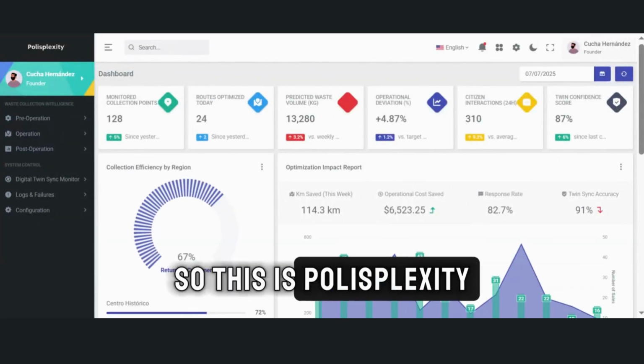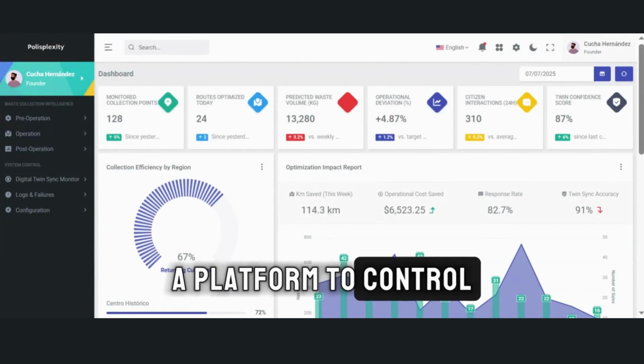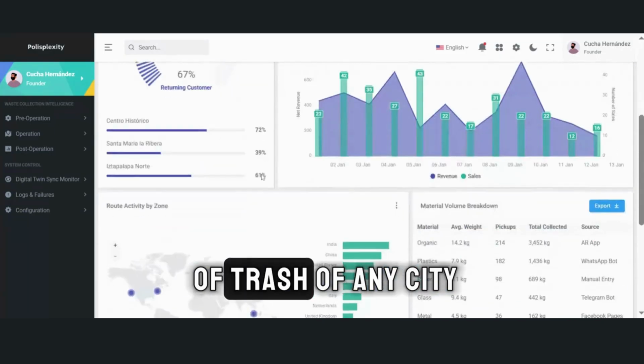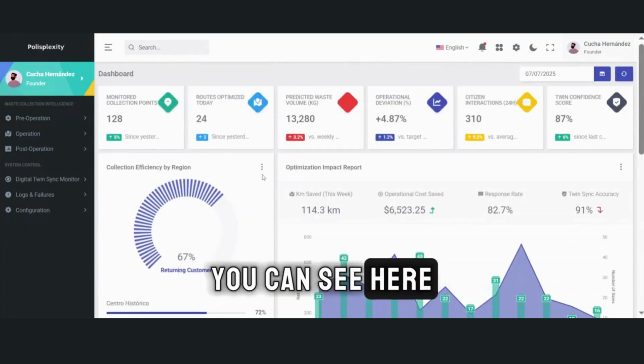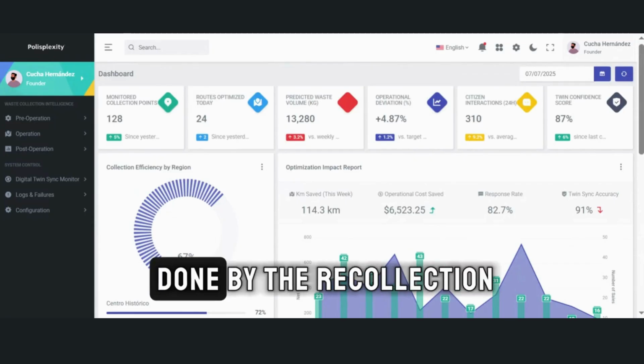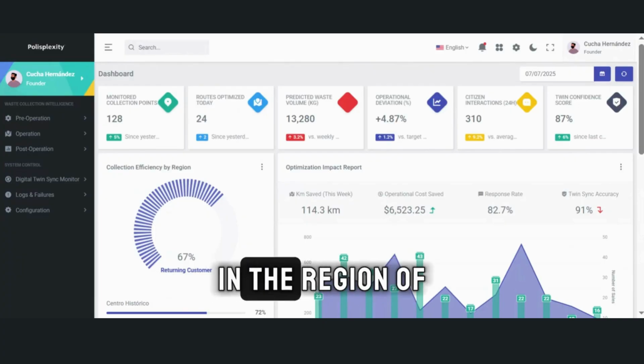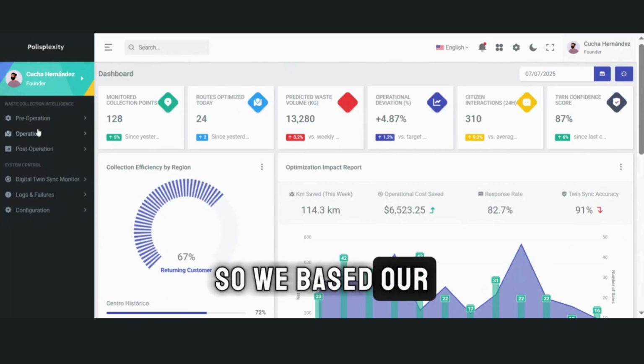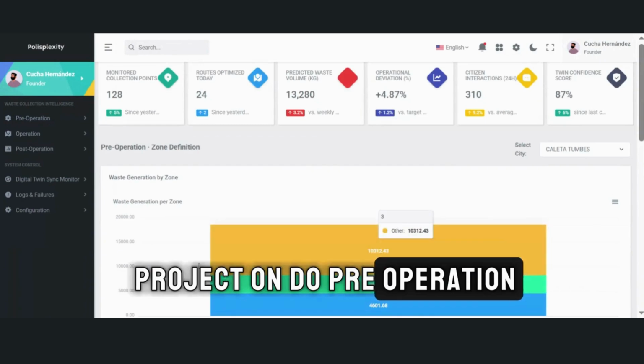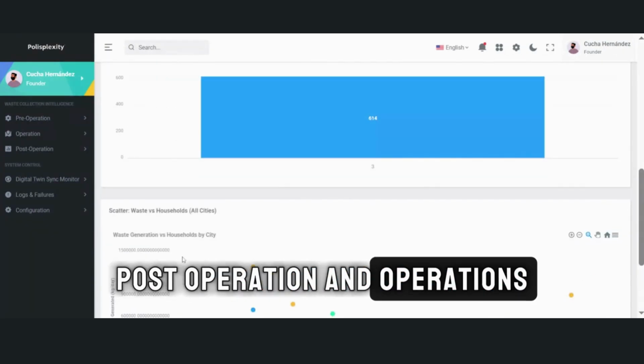So this is Polisplexity, a platform to control and optimize the flow of trash of any city. You can see here a dashboard that is done by the recompilation of the 10 cities in Chile, in the region of Biobío, that we based our project on. So we based our project on pre-operation, post-operation, and operations.